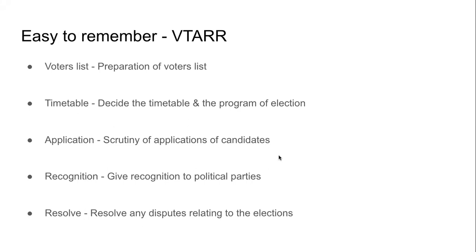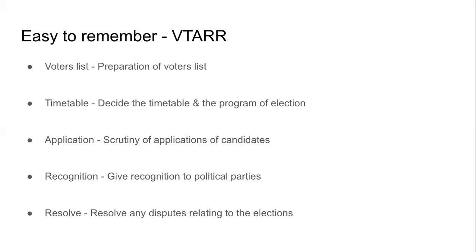I'm also learning as a teacher, and I saw how Abhishek sir gives you short forms, mnemonics. They are called mnemonics. So I've tried to summarize. As I told you, your textbook doesn't list 8 functions of the election commission. It lists only 5. So I've tried to make a mnemonic out of them. Let us look at the functions of the election commission at a high level as a summary, and then we will look at each of these points in detail.